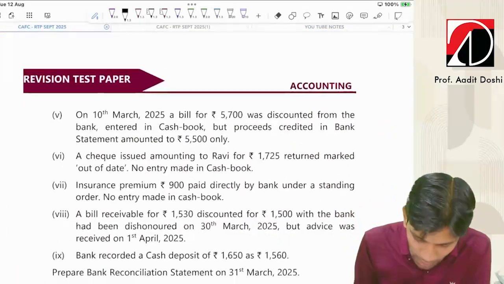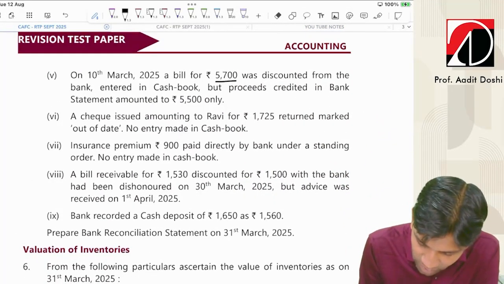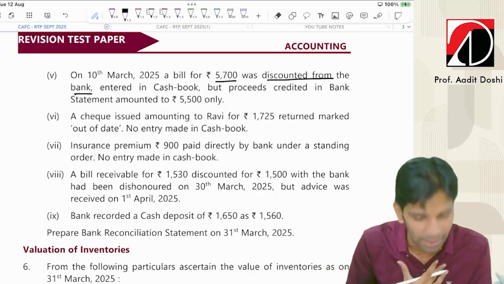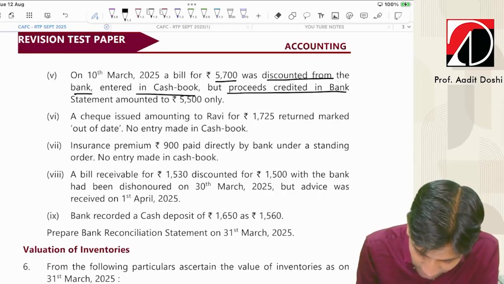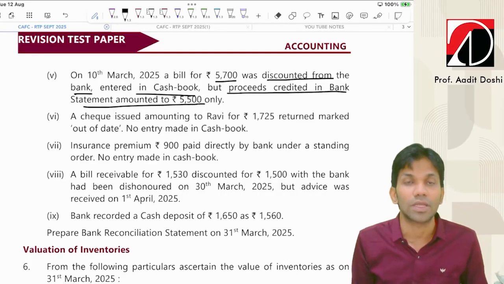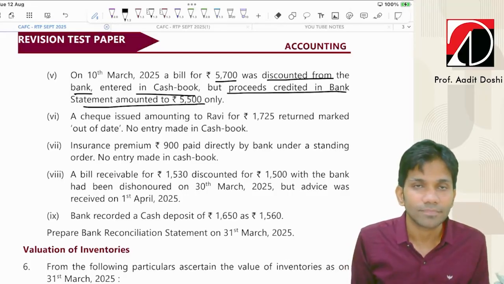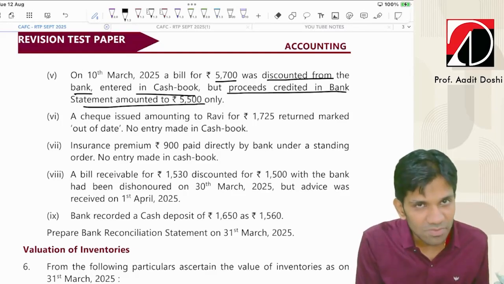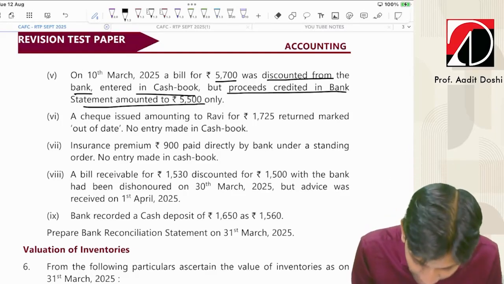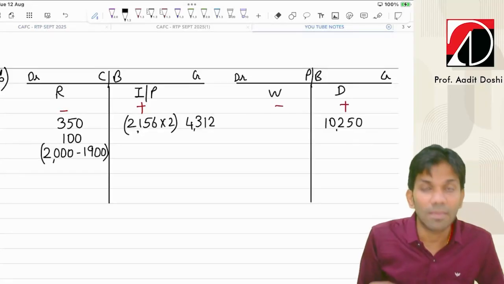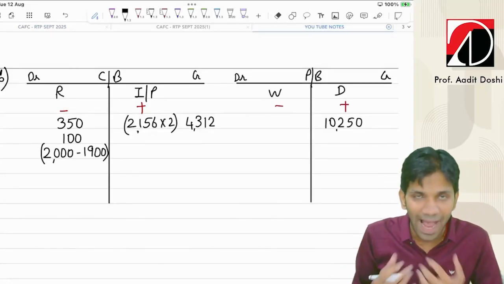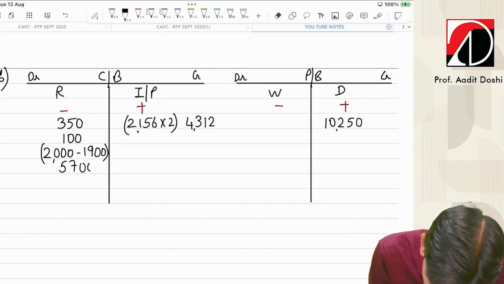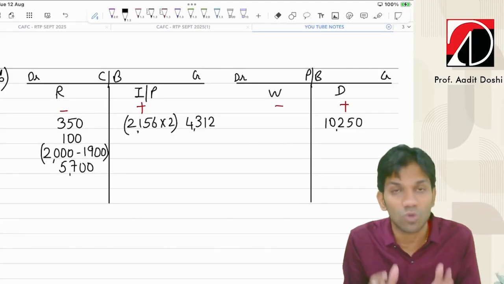Next, on 10th March 2025, a bill of 5700 was discounted from the bank. So I discounted the bill with the bank because I was in need of money. Entered in the cash book, but the proceeds credited in the bank statement amounted to 5500 only. So basically the meaning of the sentence is I discounted a bill of 5700 with the bank. I recorded in the cash book 5700, but the bank credited how much? 5,500 only. So I discounted the bill with the bank, means I sold the bill to the bank and I got money. I means cash book. I got money means a receipt. How much? 5,700. But the bank credited, bank means passbook, credited means deposit side.